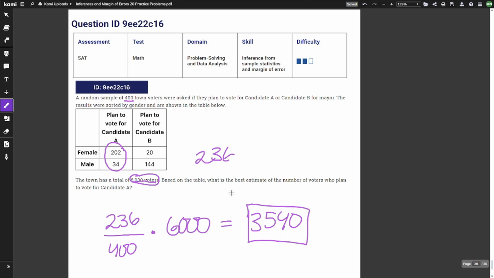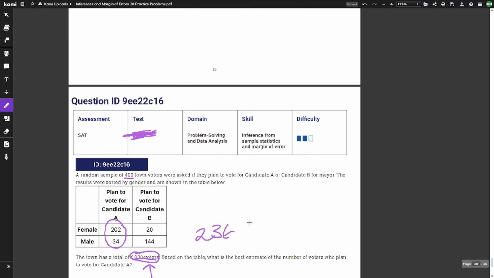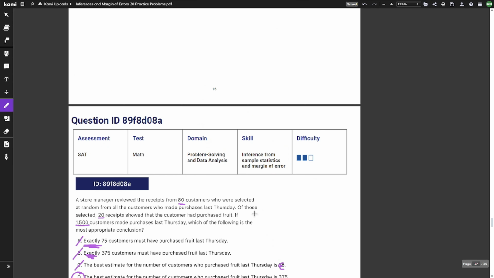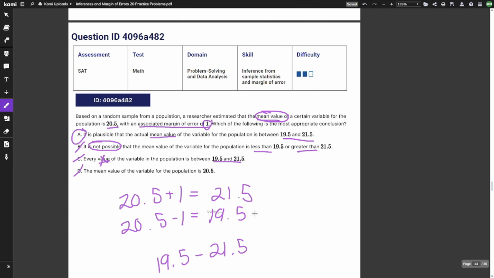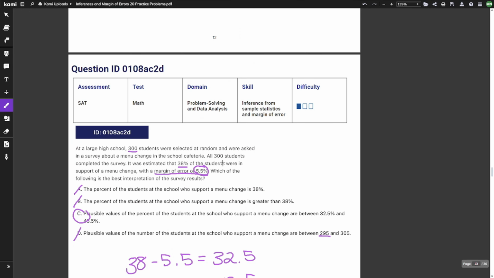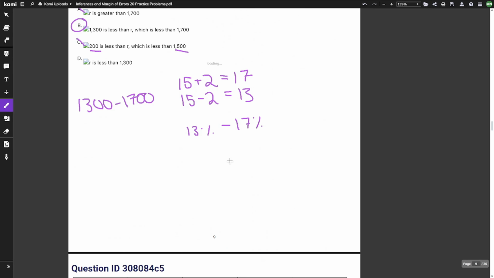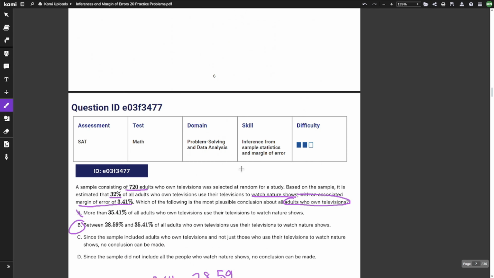Alright, that was 20 practice problems on inferences and margin of error. And I think you could tell that this should belong to reading and not math. Because let's be so real, 70% of the problem is reading. Like here you have to make sure that it says 6,000, so you have to multiply by 6,000. And the ones where it says mean somewhere, like here it talks about the mean value, you have to make sure your answer choices contain mean value. And anyways, just make sure you read super close.